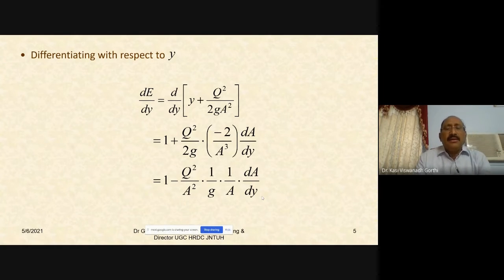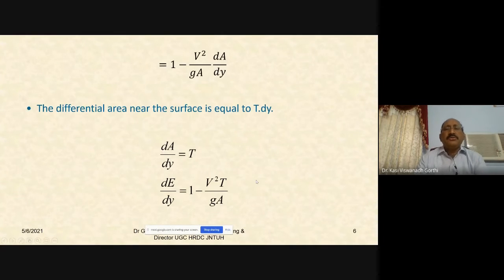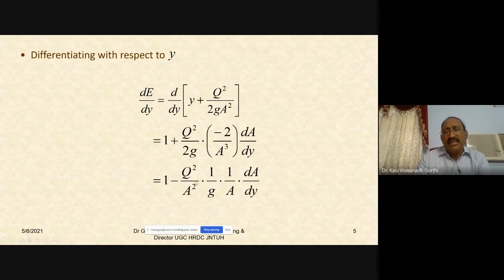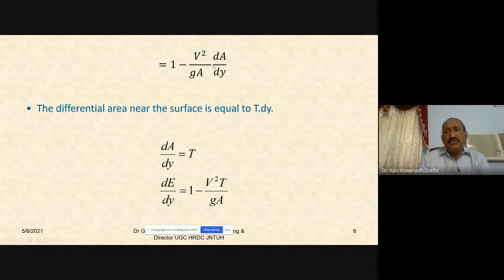So what is this q by A? Q by A, discharge divided by area, would be the velocity, the mean velocity at the section. Similarly, for any arbitrary section of a channel, for any differential element or elementary strip measured from the top, the differential area of the elementary strip would be equal to the top width T multiplied by dy, so dA by dy would be equal to the top width T. Substituting those values here, we have 1 minus v square by g into dA by dy.